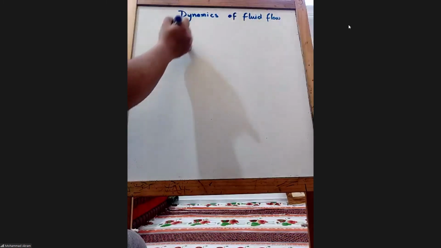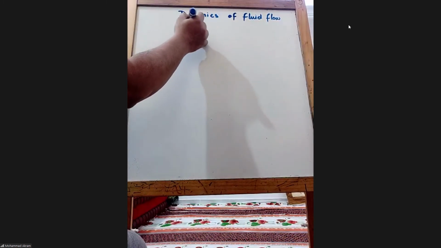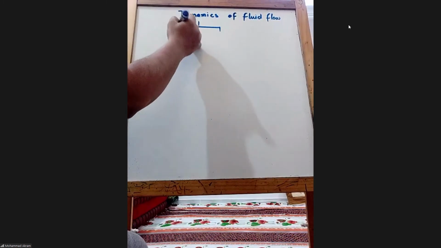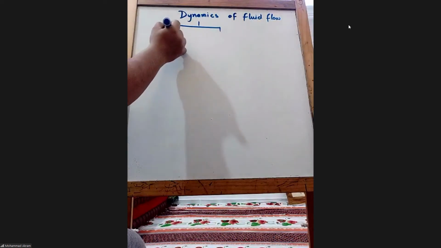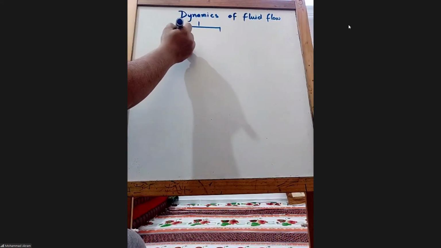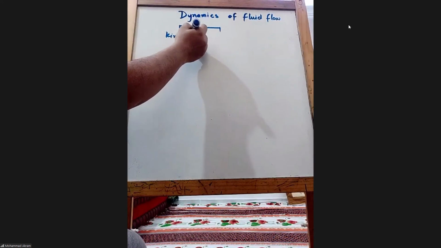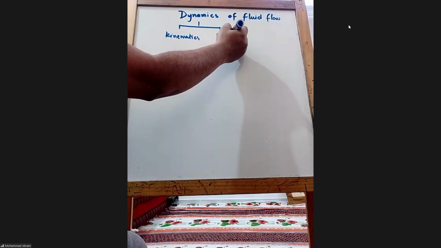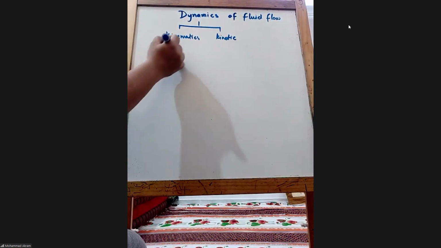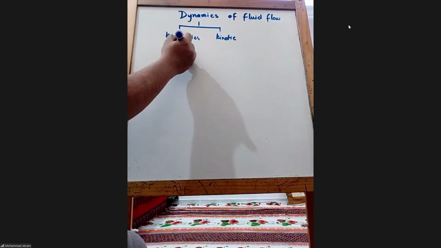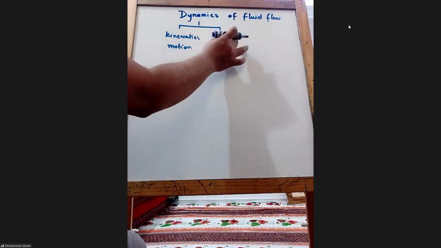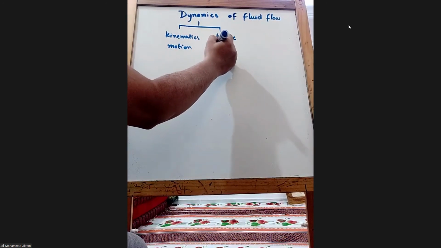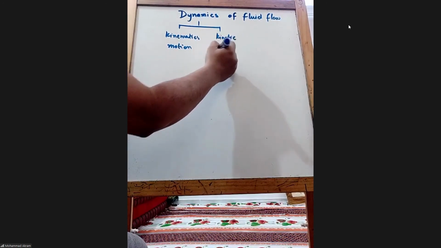Okay, what is dynamics? We said dynamics has two branches, kinematics and kinetics. Kinematics is related to motion, and kinetics is related to force, the forces causing motion.